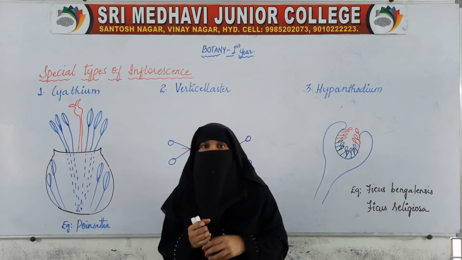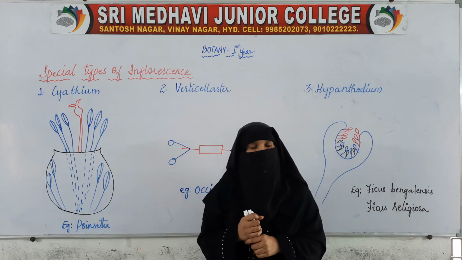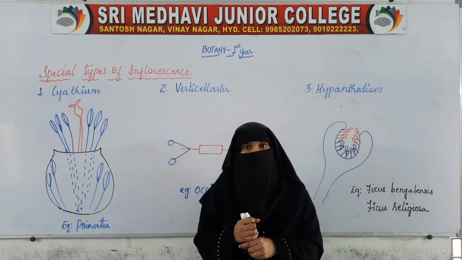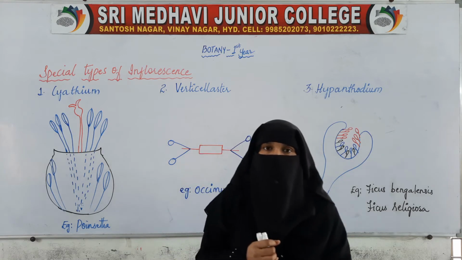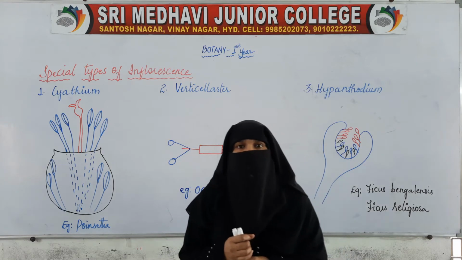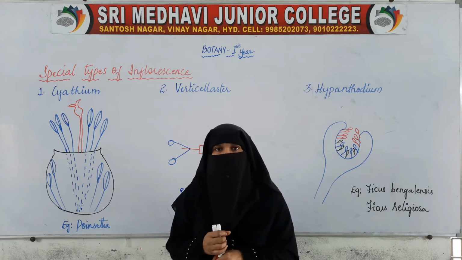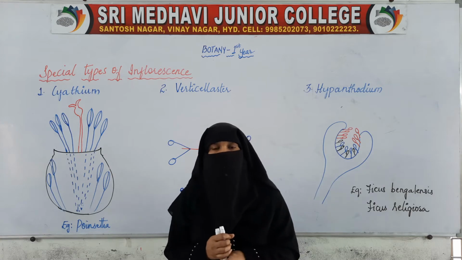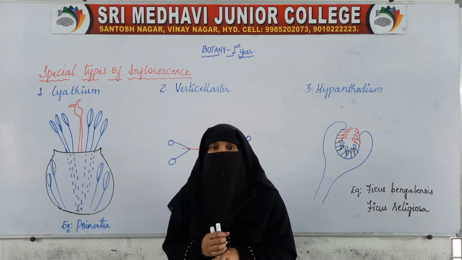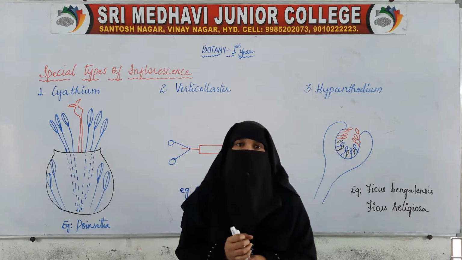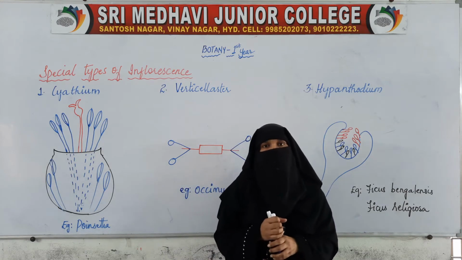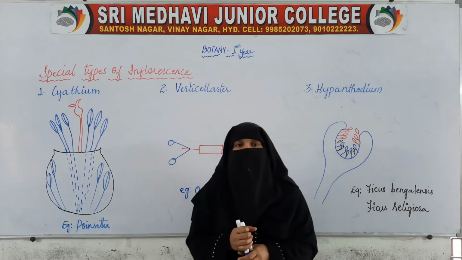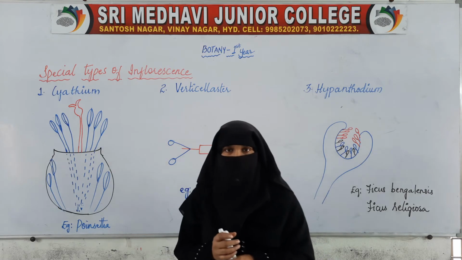Whereas in cymose, every time the main axis will terminate into a flower, and even if branches are also there, it will also terminate into a flower, because of which the growth is limited. The plants which have cymose inflorescence show a very limited growth, and the arrangement of flowers is in basipetal manner. We have also seen the different types of cymose inflorescence as well as racemose inflorescence.